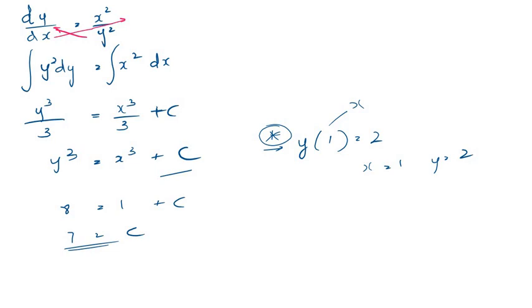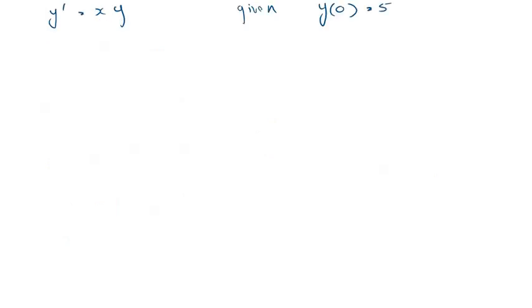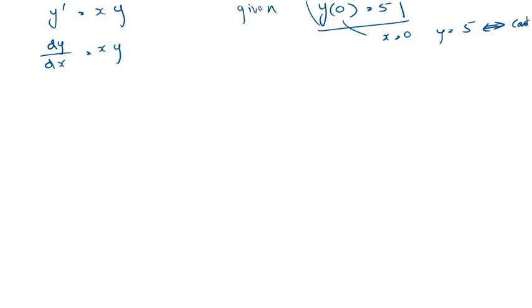Let's do one more question. The next question is y dash equals xy, given y(0) is equal to 5. Now y dash we know is dy over dx, so dy over dx is equal to xy. We are also given an initial condition or a boundary condition. All this says is that when x is equal to 0, y is equal to 5. Using this condition, we can get the constant. So for now, we'll try to solve the differential equation and get an equation of x, y and a constant.